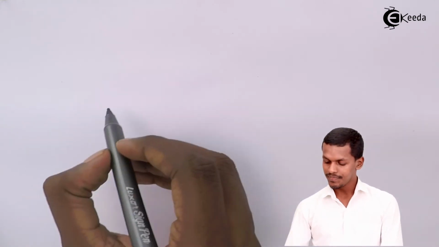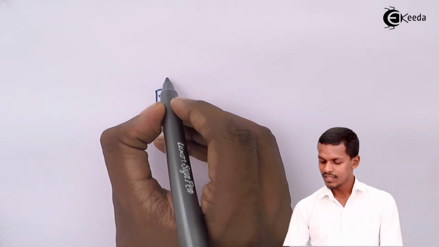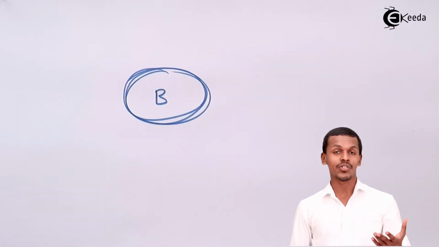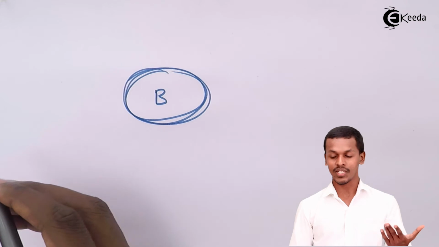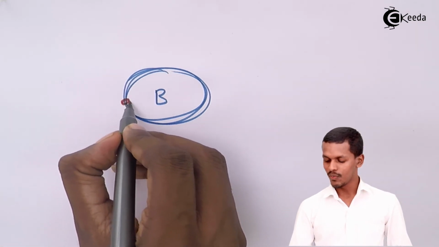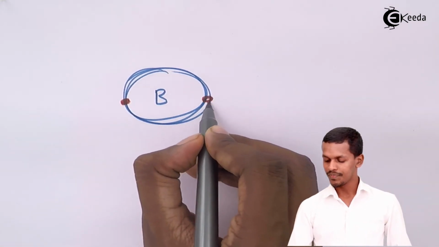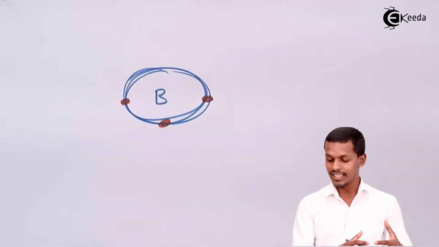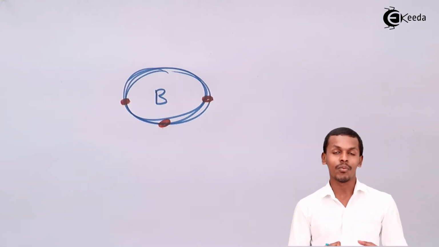So talking about boron, suppose it consists of its 3 electrons, and those electrons are represented in this way, that is 1, 2 and 3. These are the 3 electrons represented as the valence electrons of the boron, and boron is the one that can form a bond with fluorine.